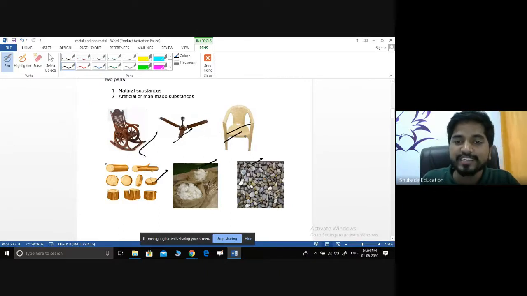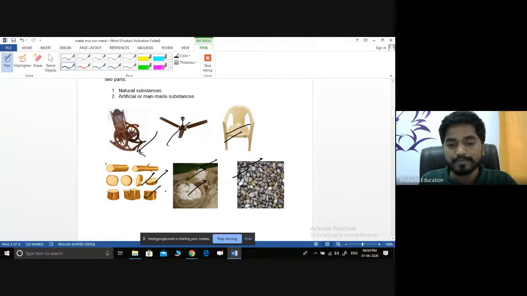For example, the chair is a man-made substance. It is made with the help of plastic, and this one is again a synthetic or man-made substance. It is made with the help of metals, and this one is again a chair. It is made of wood materials, and these are the naturally available substances. These are stones, this is cotton, and this is wood.